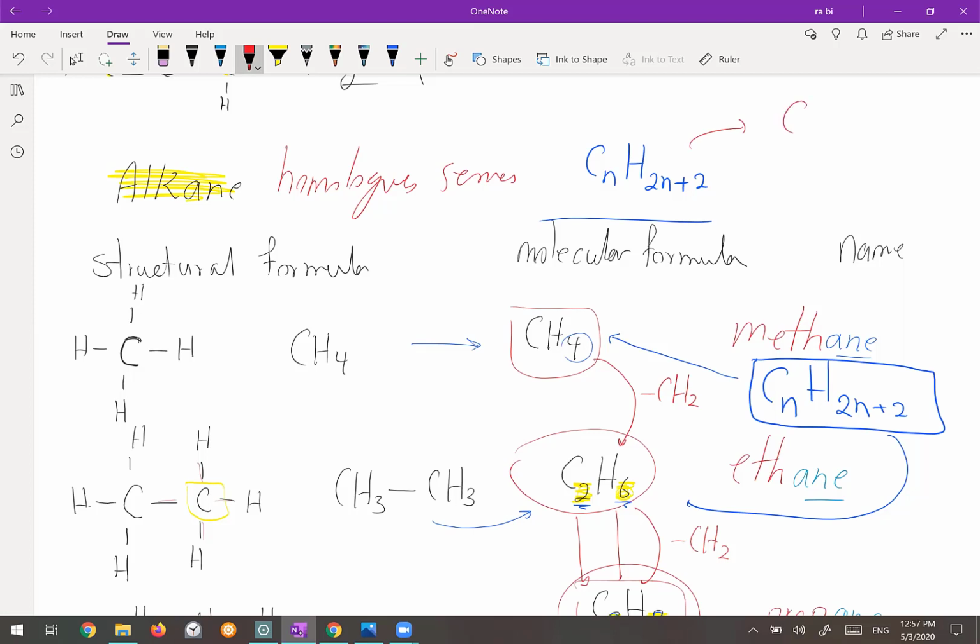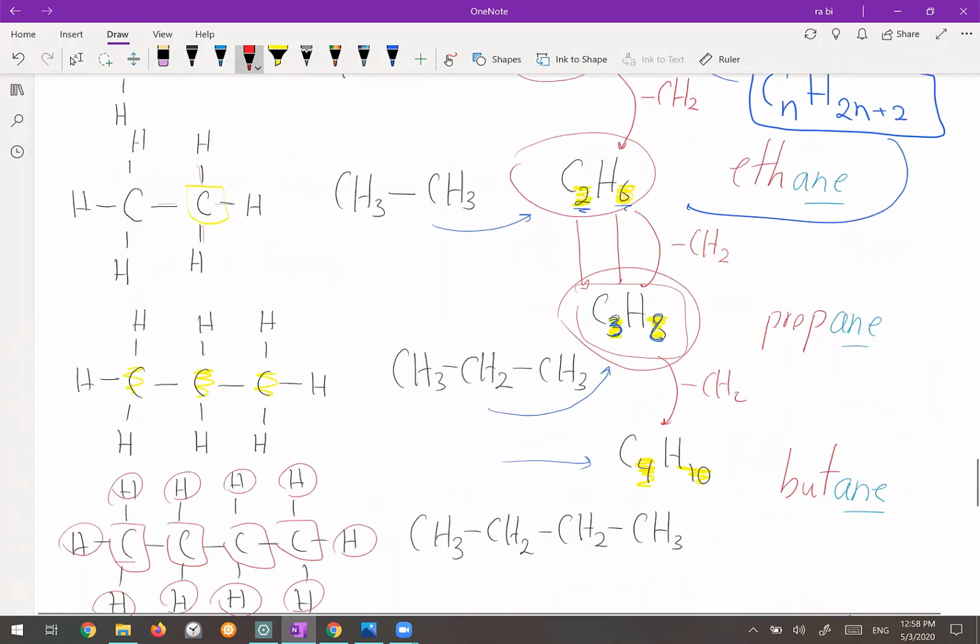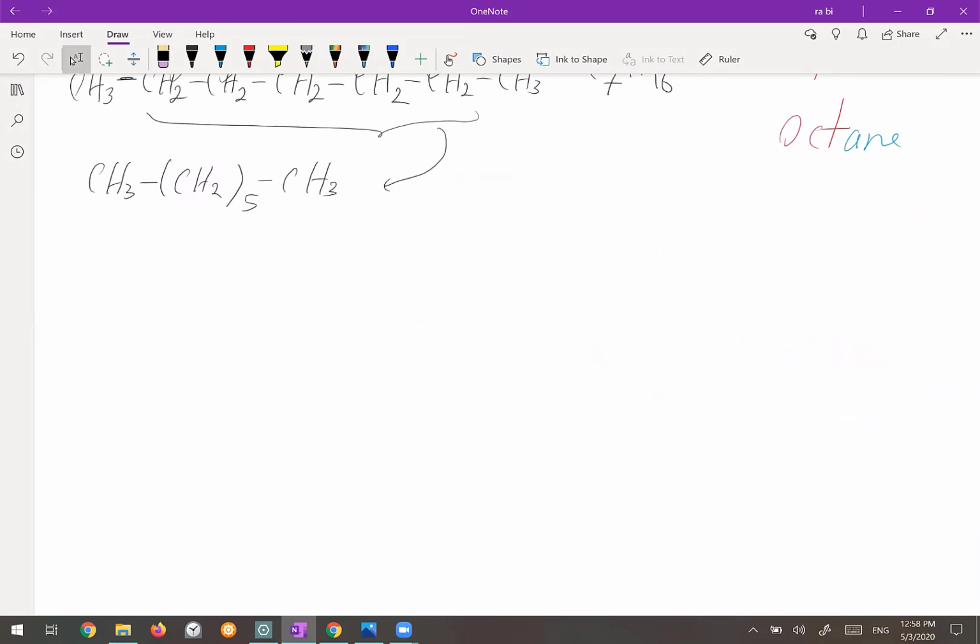So if you have the alkane, a member which has 20 carbon, the number of the hydrogen in that member is 2 times 20, 40, plus 2 becomes 42. So if they give you a molecular formula, you must be able to determine if that one is alkane or not. Okay? For example, which one of these is alkane?